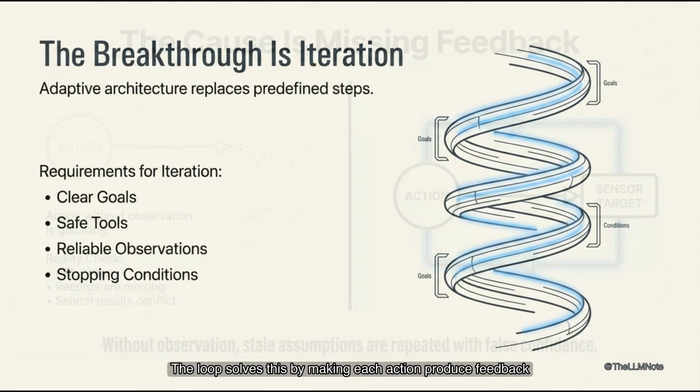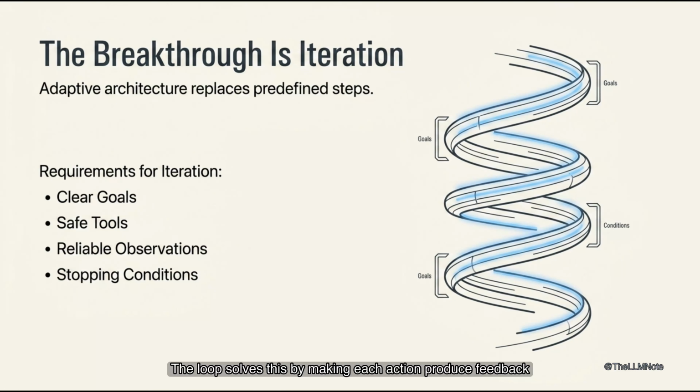The loop solves this by making each action produce feedback. Claude plans the next move based on that feedback. It then requests a tool to carry out the plan. The system receives an observation from the tool's result. It updates the plan using the new information.